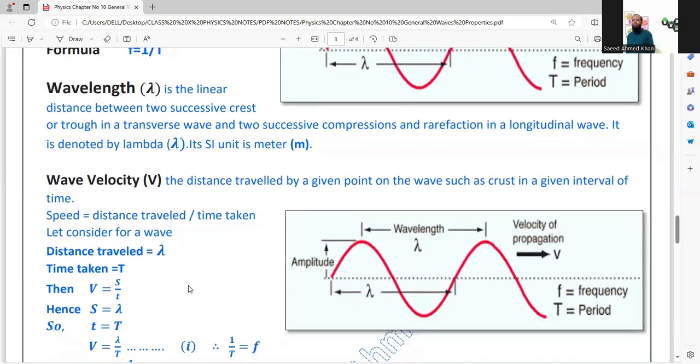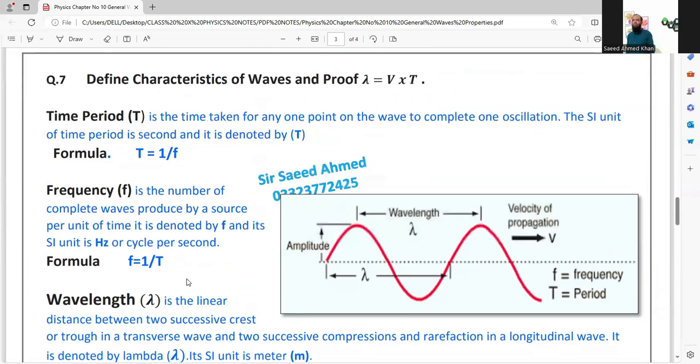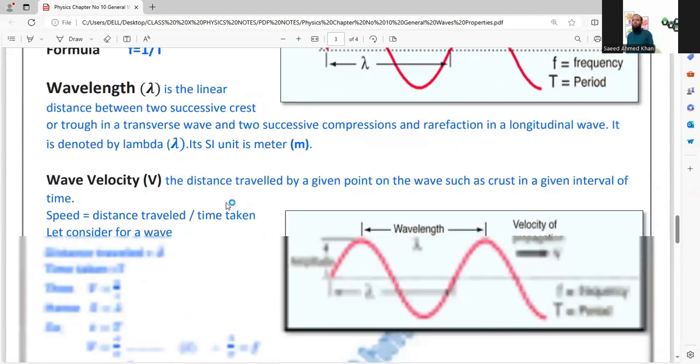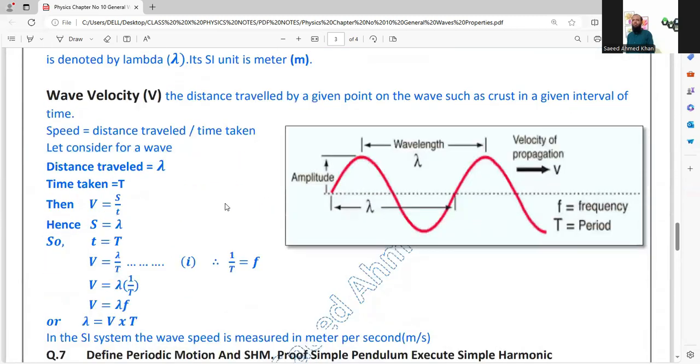Now we want to prove that lambda is equal to V multiplied by T. So this derivation we are going to solve here.